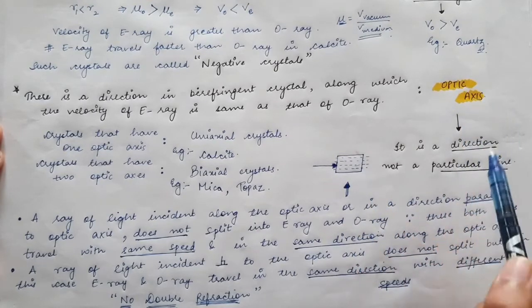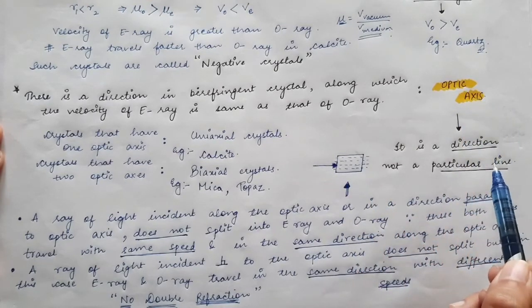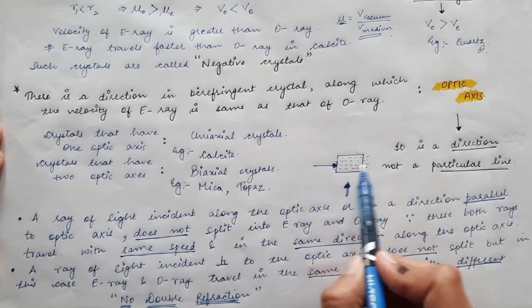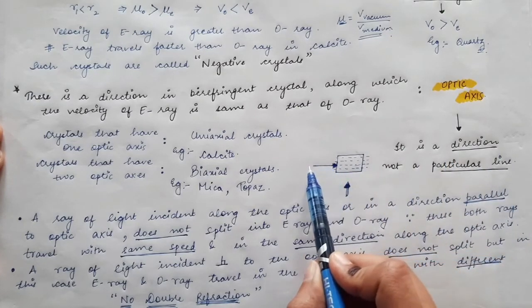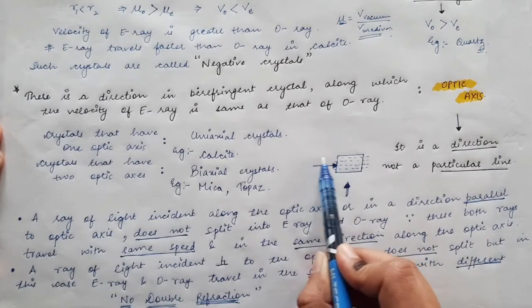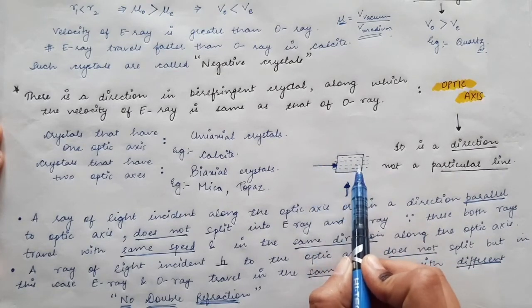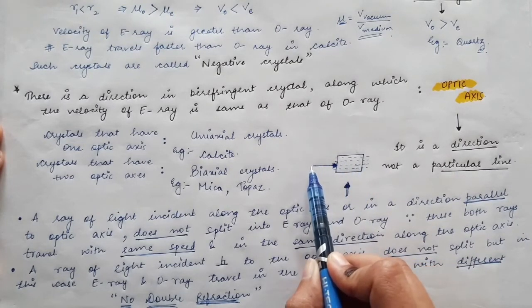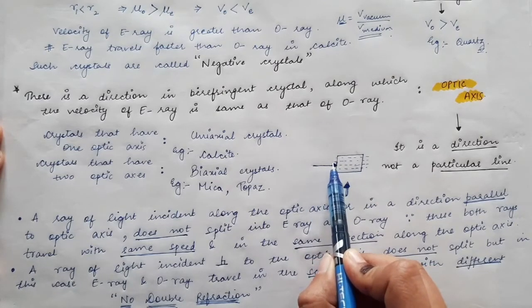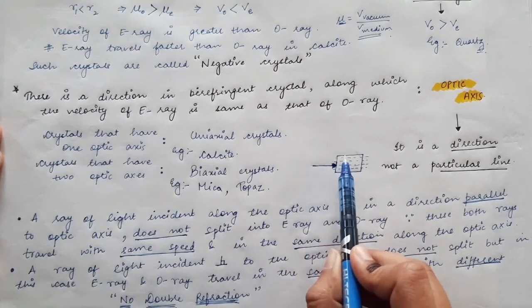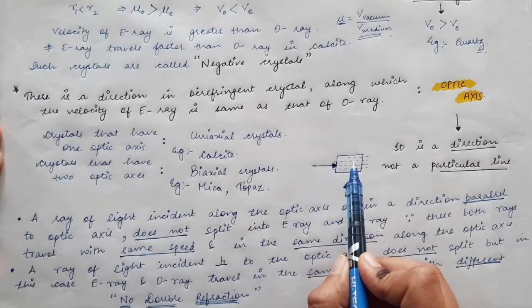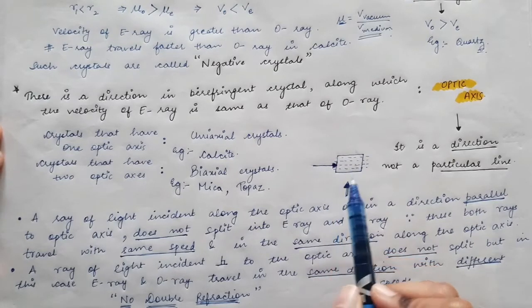So the optic axis is not a single line in the crystal but a direction. Any incident light which is in this direction will be along the optic axis of the crystal.